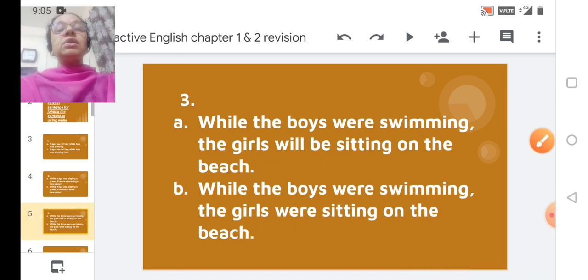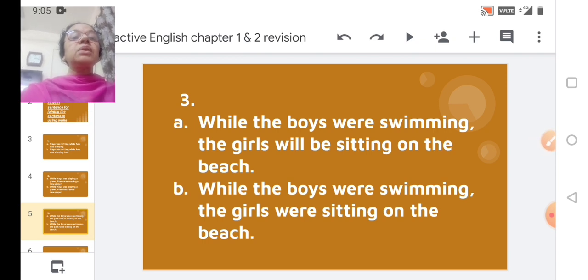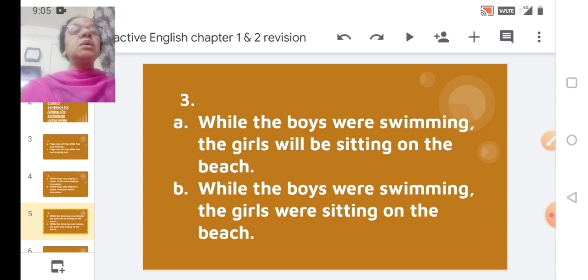We move further. Next, the third one. While the boys were swimming, the girls were sitting on a beach. I hope you remember a picture was shown wherein the boys were swimming and the girls were sitting on the beach. Now this question: while the boys were swimming, the girls will be sitting on the beach.